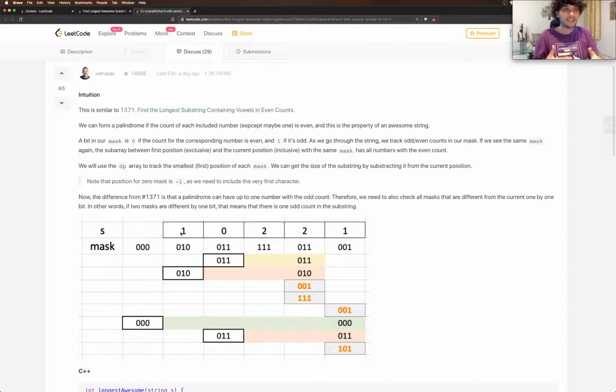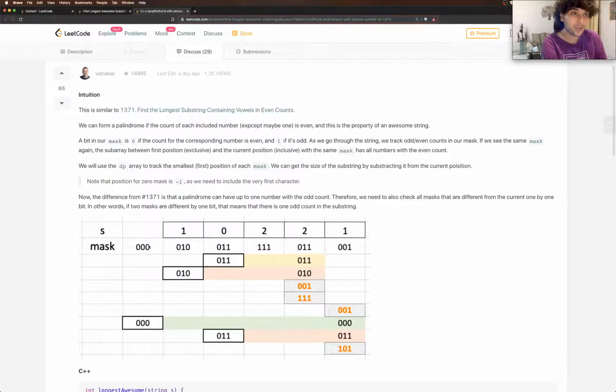And a similar thing can also happen with other places, right? This is just one case I'm saying: if it's all ones, or if the whole string is a palindrome, then we need the 000 at the beginning so that we know the whole string can be a palindrome. That's why even in prefix sum you have one extra element to denote all zeros. So that's similar, and that's why we have the 000 here.